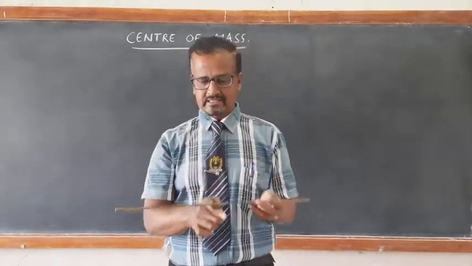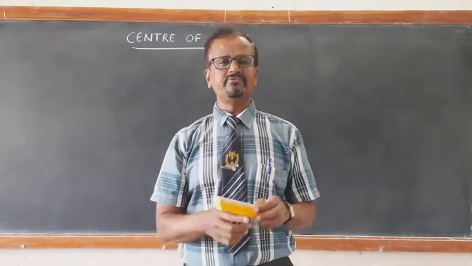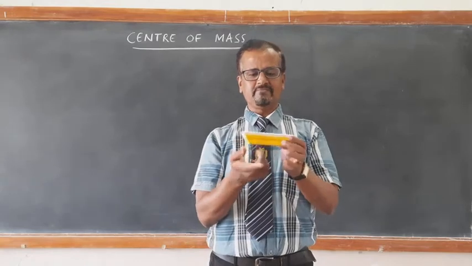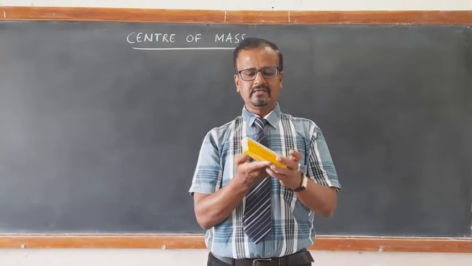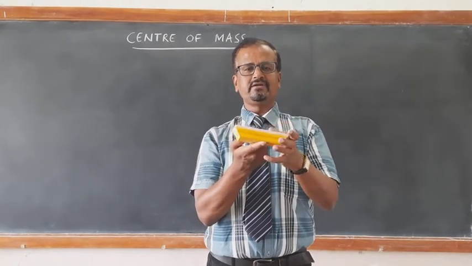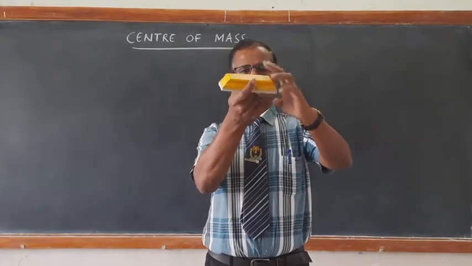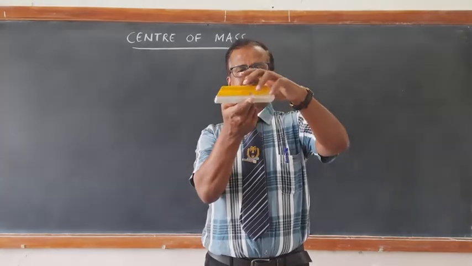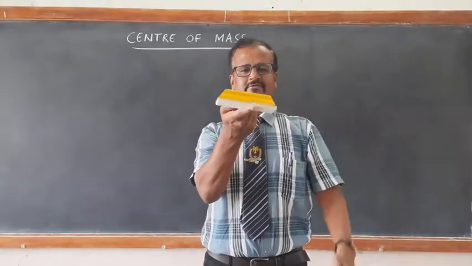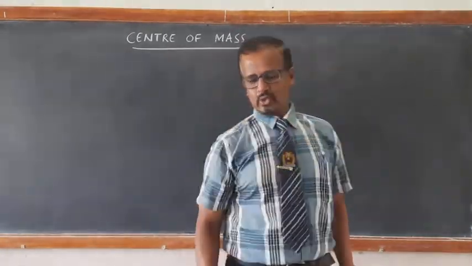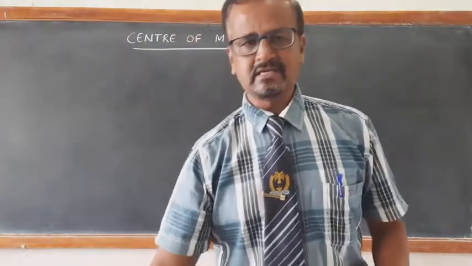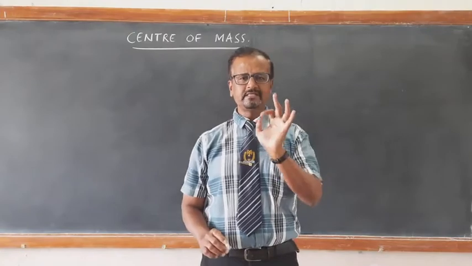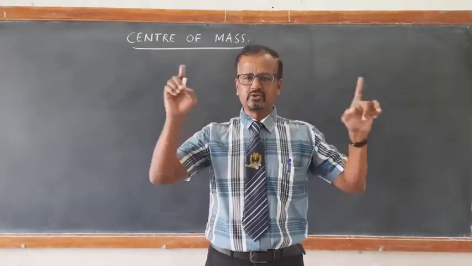In other cases where the mass is not uniformly distributed, it becomes difficult to find the center of mass. See here. Now it is very difficult for me to find out the center of mass. If I hold it, I can try to find out the center of mass. Right? So what is center of mass? Center of mass is that point at which the entire mass of the body is assumed to be concentrated.